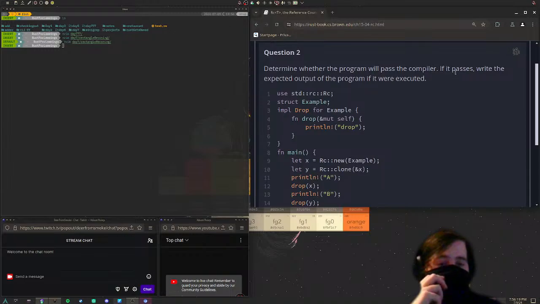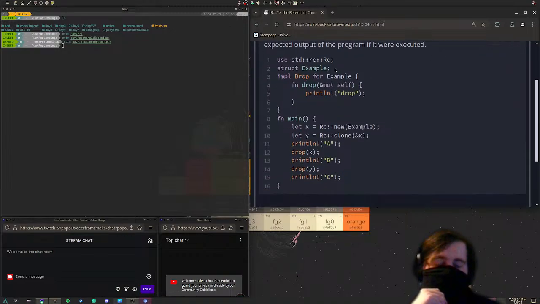Determine whether the program will pass the compiler. If it passes, write the output as if it were executed. We got a struct Example implementing Drop. We have a function called drop. It takes an immutable reference to self. It just prints drop. I see no issue with this.